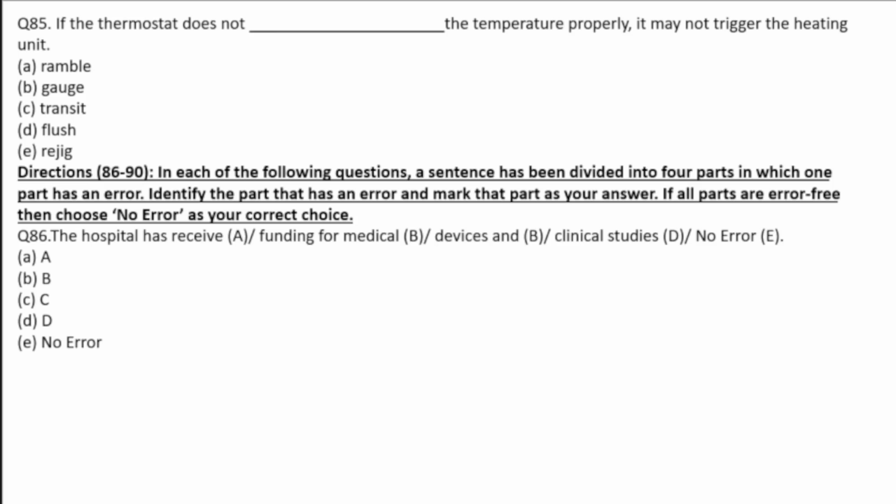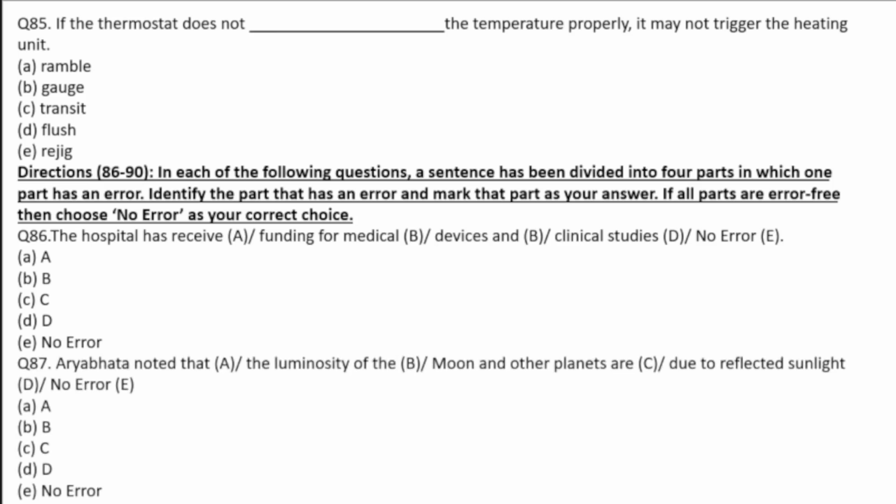So let's read the sentence now. 86. The hospital has received funding for medical devices and clinical studies. Just now I told you, whenever we are using H words like have, has, had, after that we must use V3. So automatically the error is in fragment A. The hospital has received is the answer.